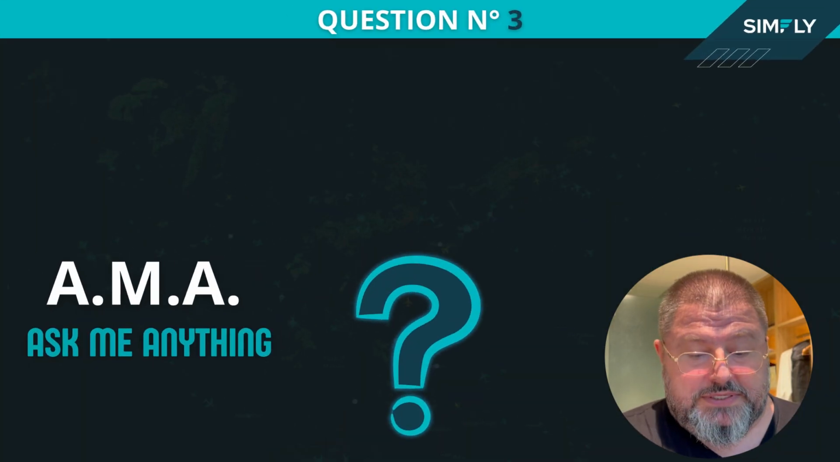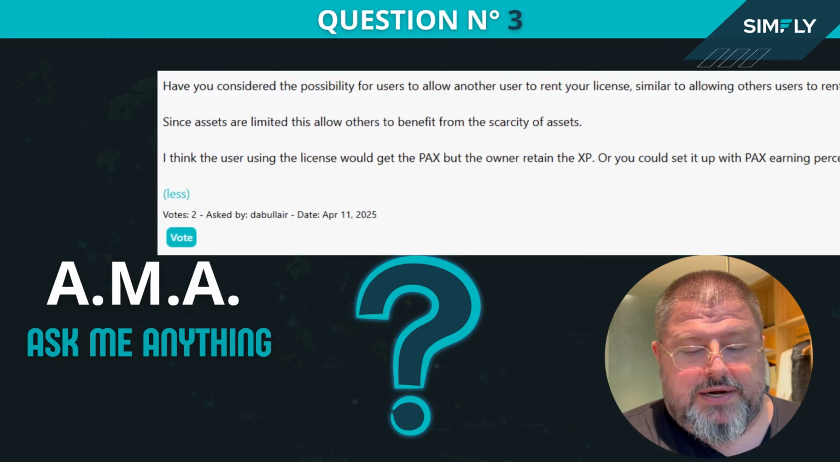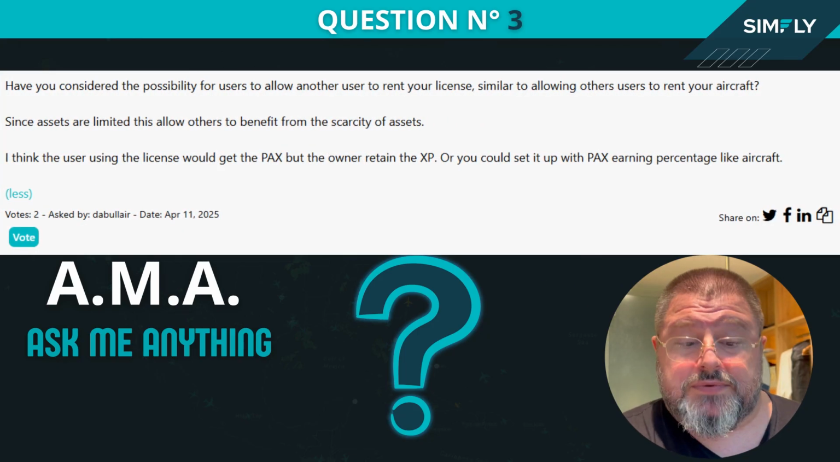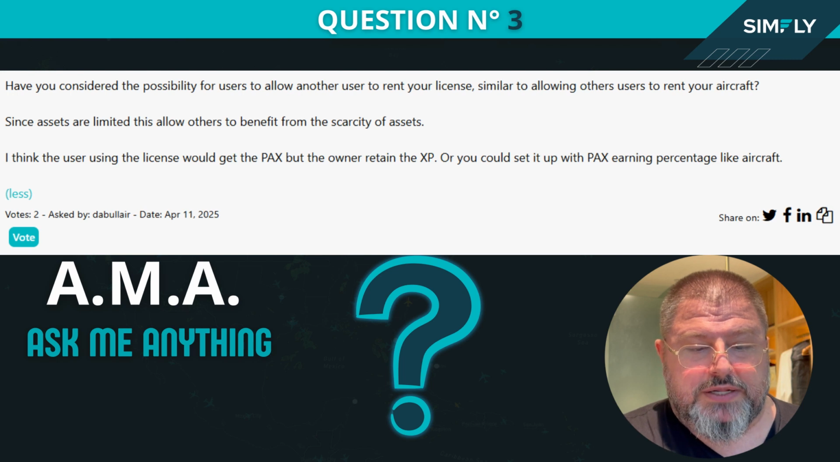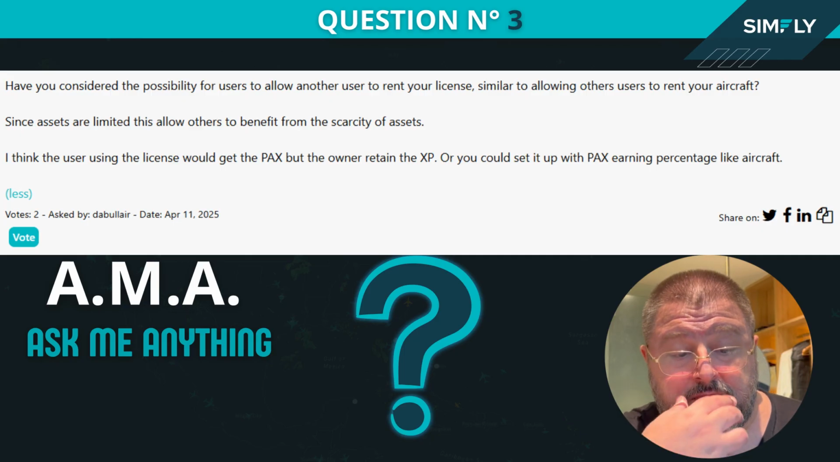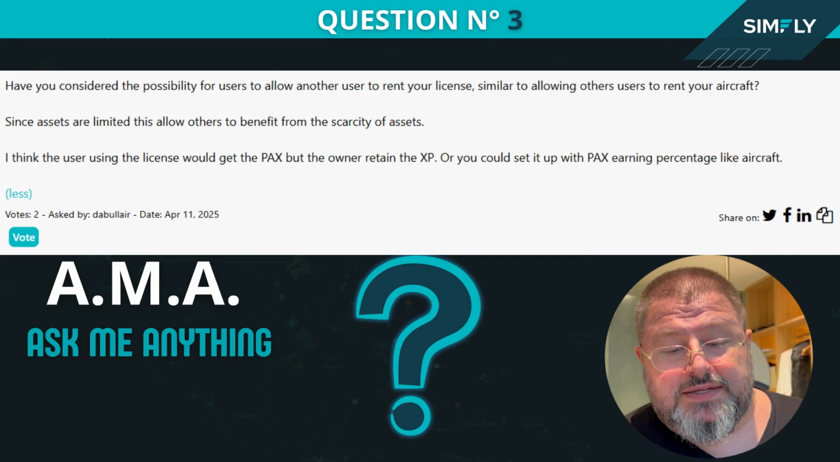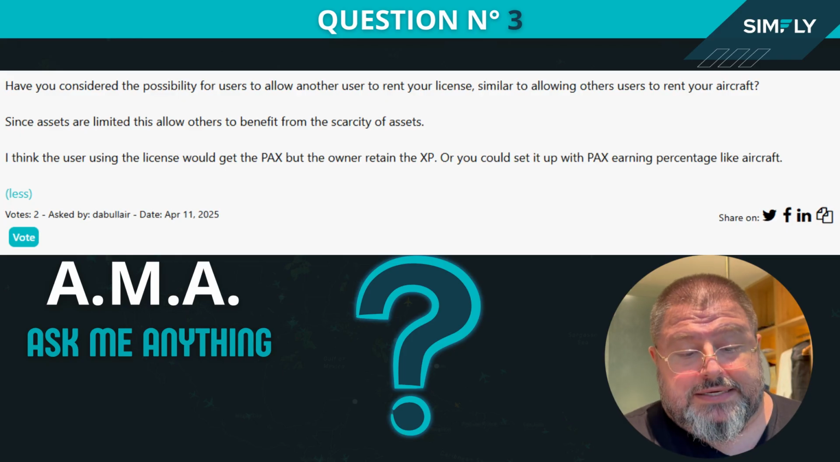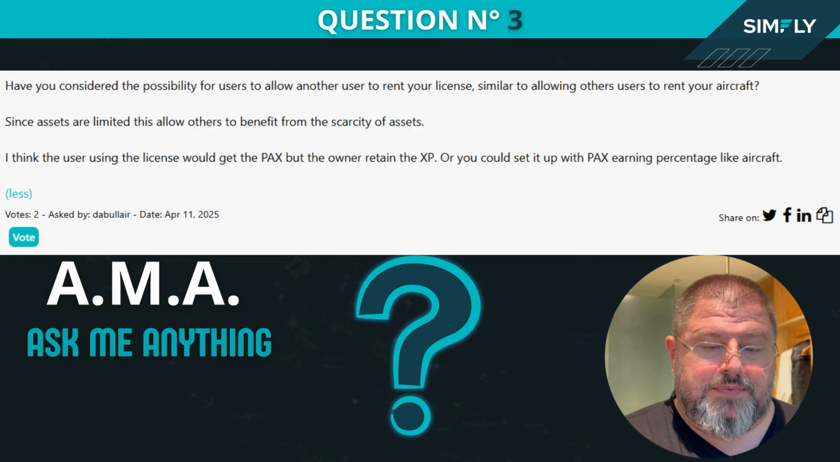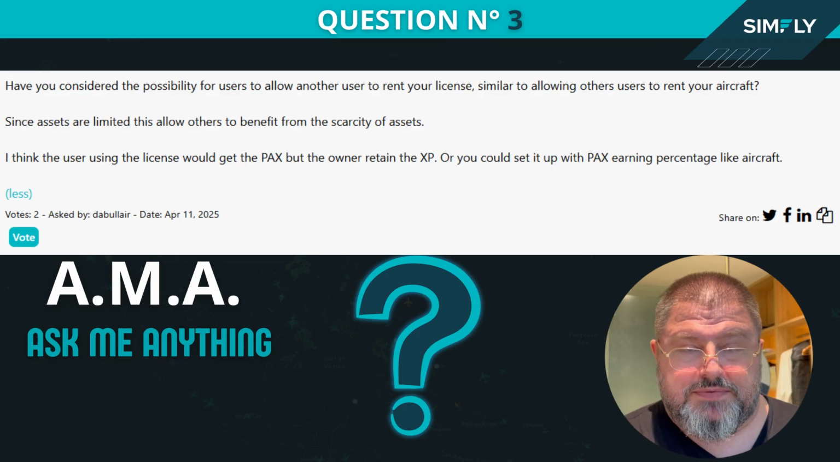Question number 3 is being asked by Dabuler, on the 11th of April 2025. He has 2 votes, and Dabuler asks: have you considered the possibility for a user to allow another user to rent your license, similar to allowing other users to rent your aircraft? Since assets are limited, this allows others to benefit from the scarcity of the asset. I think the user using the license will get the packs, but the owner retains the experience points. Or you could set it up with a packs earning percentage like aircraft.